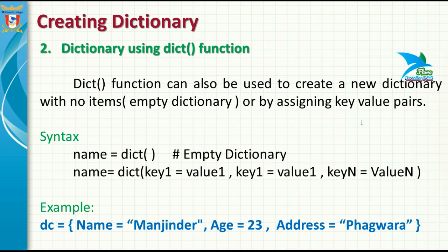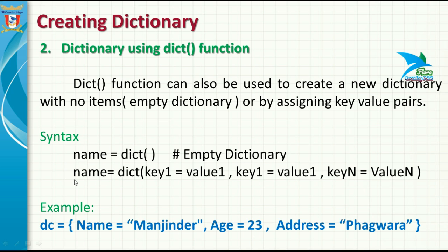Next we'll discuss the second way of creating a dictionary, that is a dictionary using the dict function. The dict function is an inbuilt function of Python. It can be used to create a new dictionary with no items, which means an empty dictionary, or by assigning key value pairs. So the syntax is the name of the dictionary equals the name of the dict function and an empty pair of round brackets. It will create an empty dictionary.